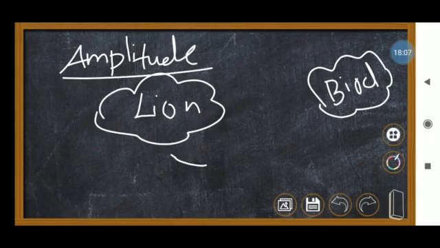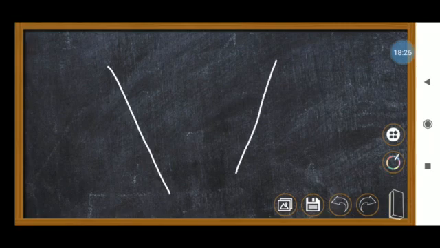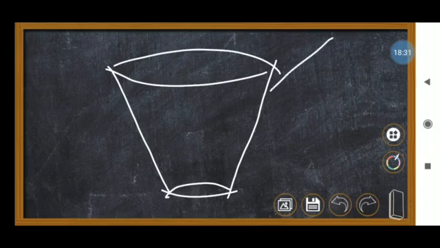So amplitude is nothing but the maximum displacement of that object. Maximum displacement produced by the object is called amplitude. For example, they gave in your book one activity. You take one tumbler and one small metallic rim, and strike them against each other. It will produce some kind of sound.